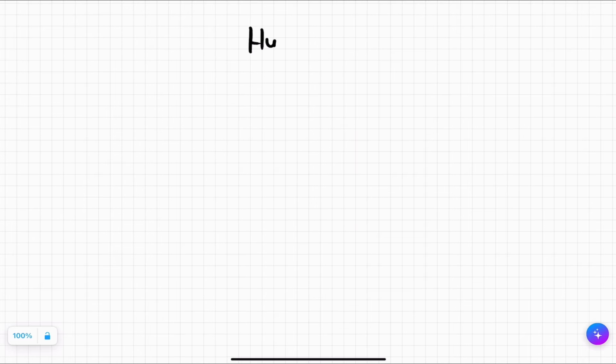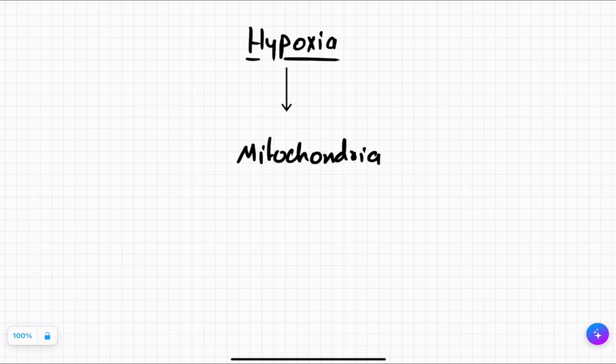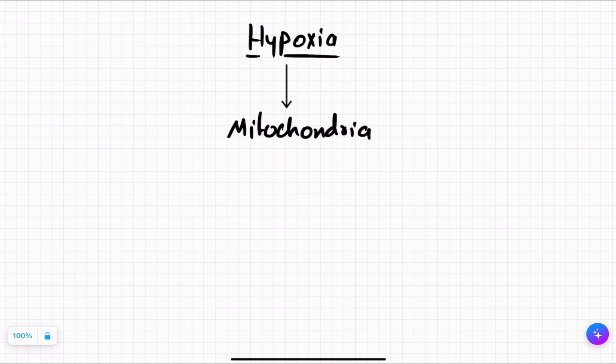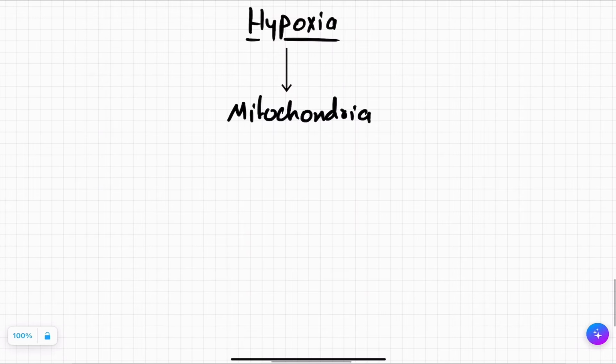So let's begin. Suppose this is hypoxia. Hypoxia means lower oxygen at the level of tissue. If there is low oxygen, which organelle will be affected first? That will be our mitochondria. Why? Because mitochondria is the powerhouse of the cell. It produces ATP using oxygen. So it will be affected first. If someone asks you which organelle is the first affected in cell damage, you have to answer mitochondria.